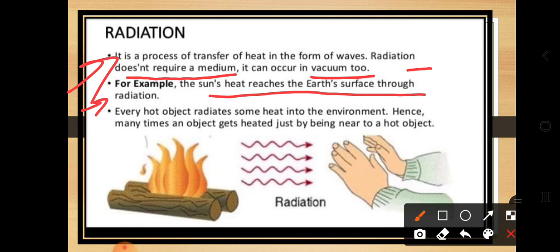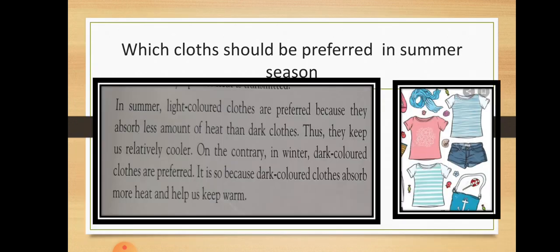So already we have discussed the sun's radiation, how it reaches. It doesn't require any kind of medium, it reaches the surface directly. Every hot object radiates some heat into the environment, hence many times objects get heated just by being near a hot object. Dear students, you can see here how this man is taking the temperature from this fire. So how is it possible for the heat to reach the man? Just because of radiation.